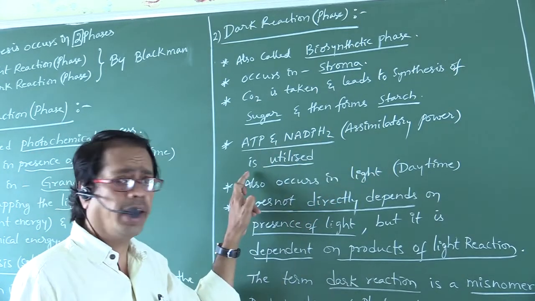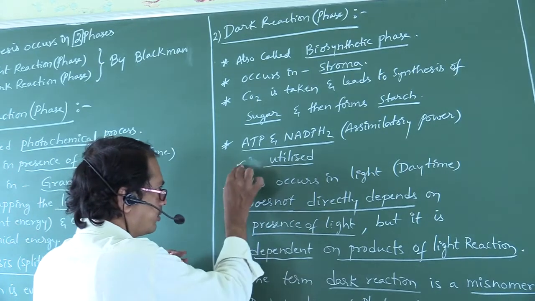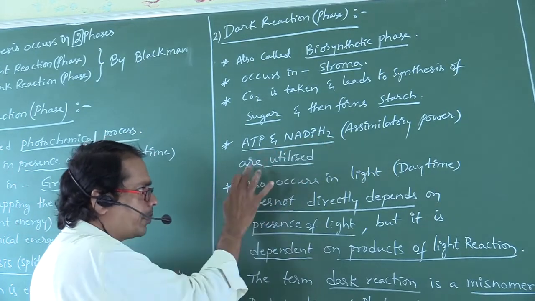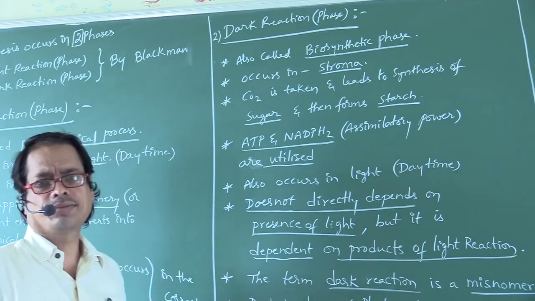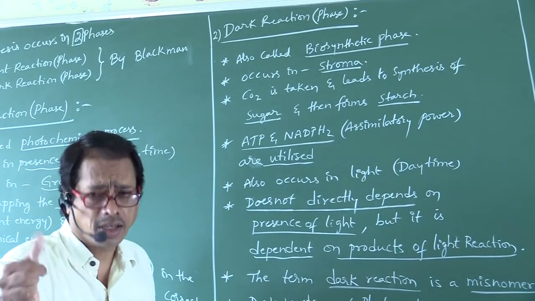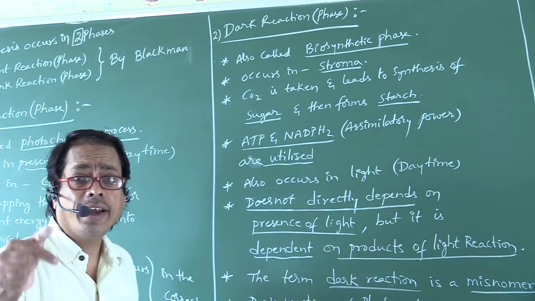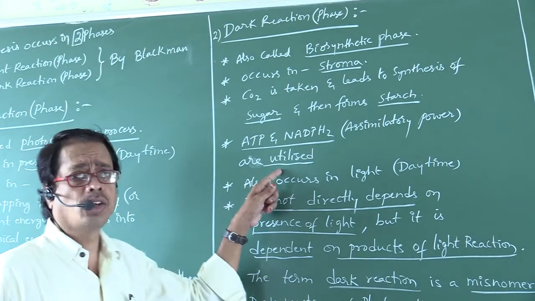ATP and NADPH2 are utilized. So ATP and NADPH2 are synthesized in light reaction, and required and utilized in dark reaction.